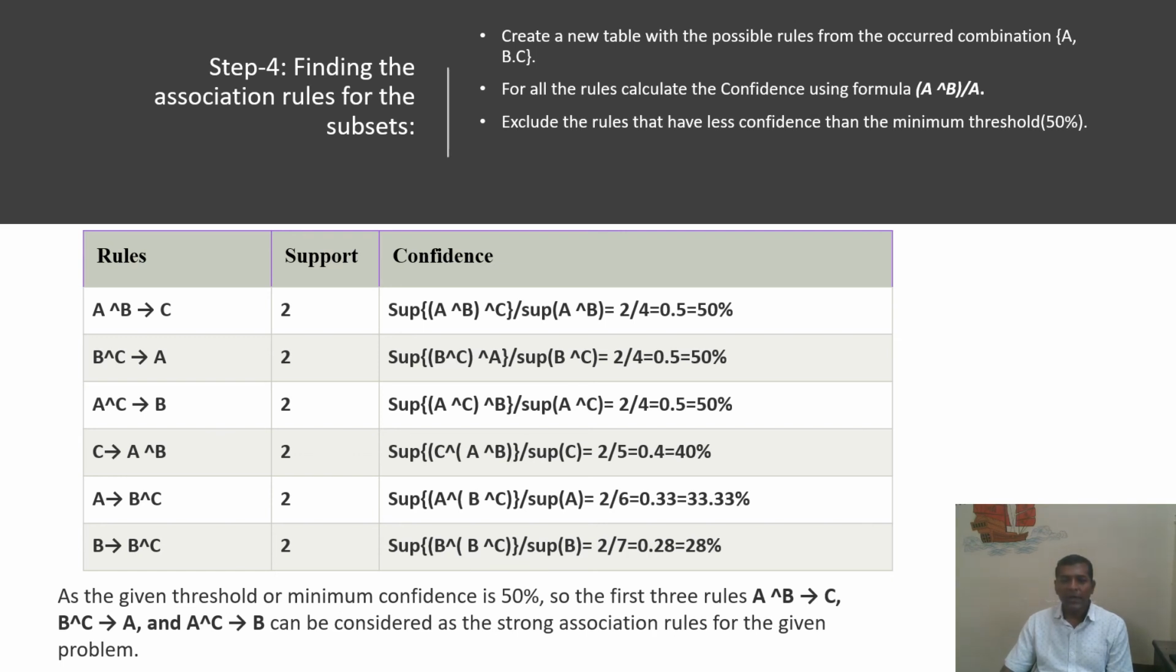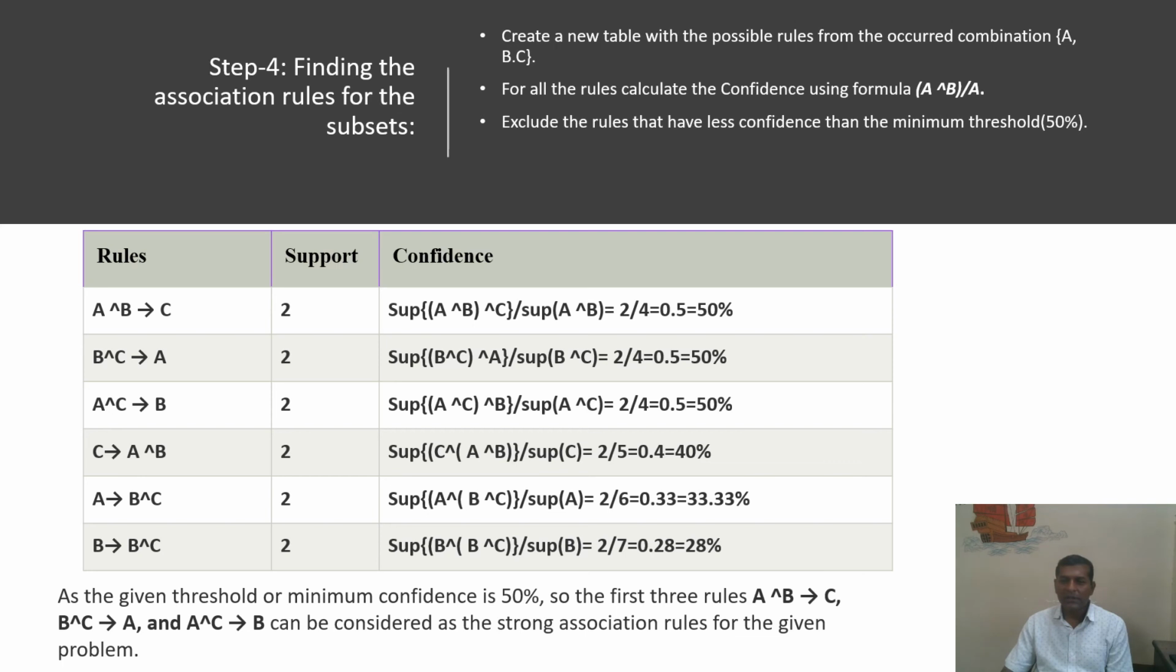But for A and C brought together, whereas B is brought together, this will give us 50% again. This is C. This is a new combination again. This combination allows C is purchased, whereas A and B are also purchased. So this will generate 2 by 5, that is 0.4, and this is 40%. Whereas these three combinations will generate 33.33 and 28%.